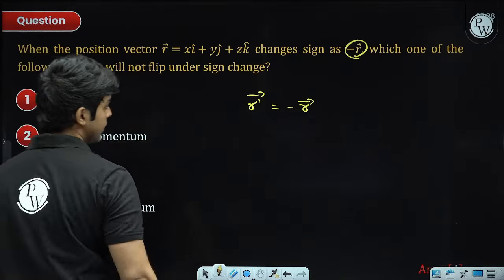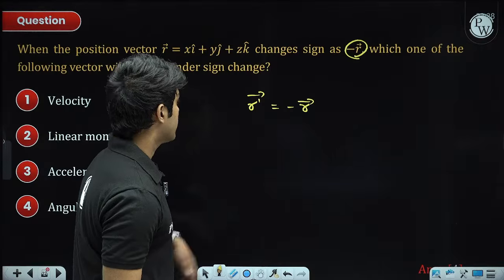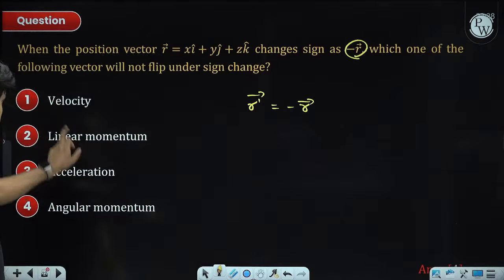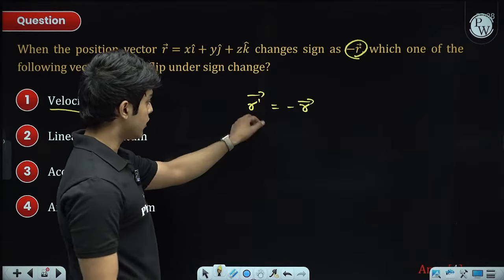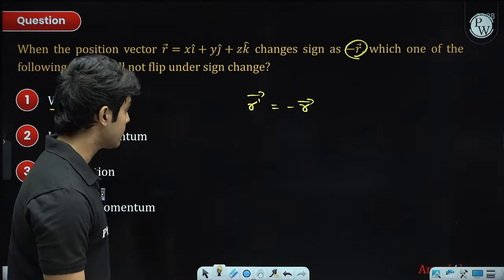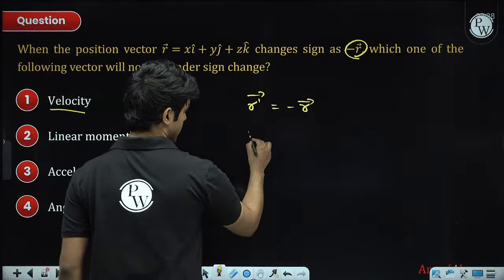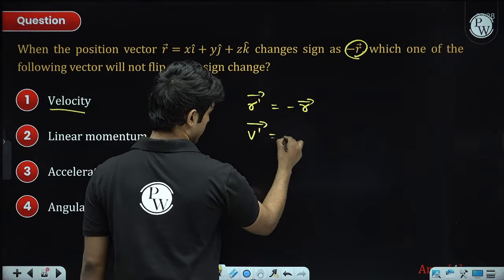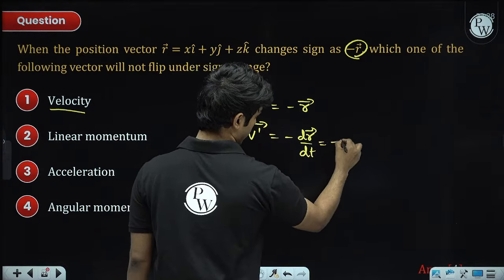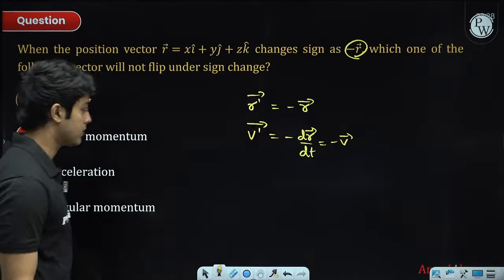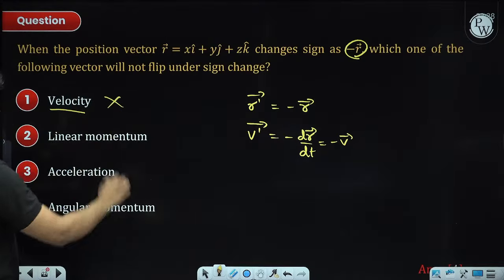Basically we have to check these options independently. First, let's do the velocity. For the velocity, we differentiate the position vector, so the velocity vector will be minus dr vector by dt. This is actually minus v vector, so it's sign flipped. So velocity is not the answer.